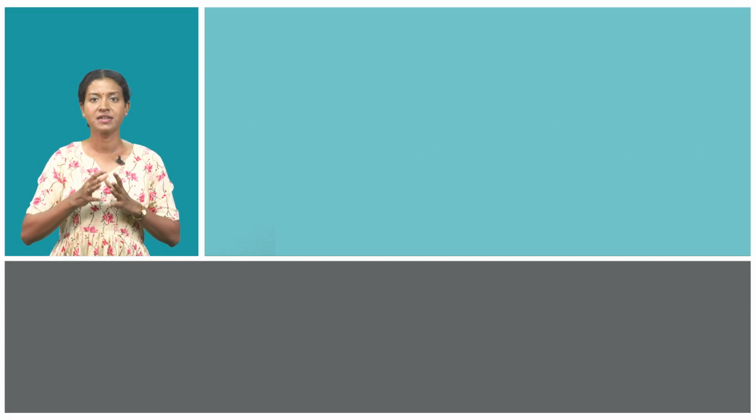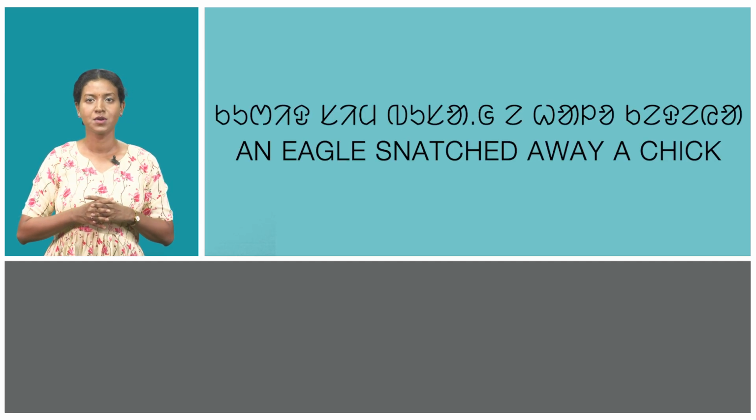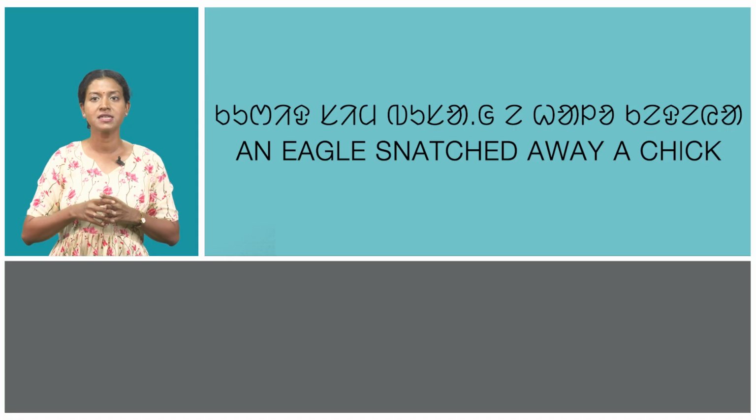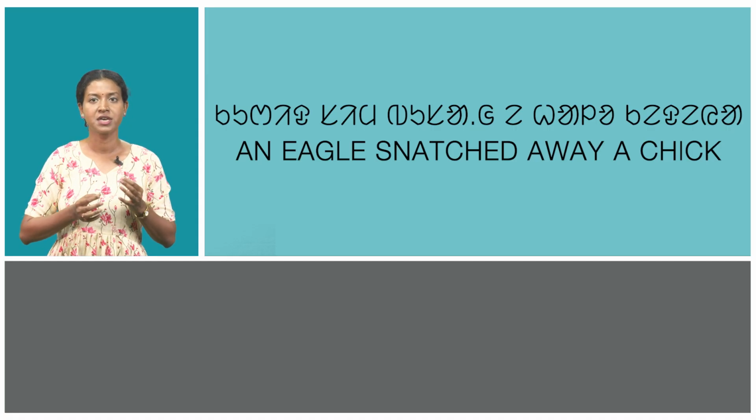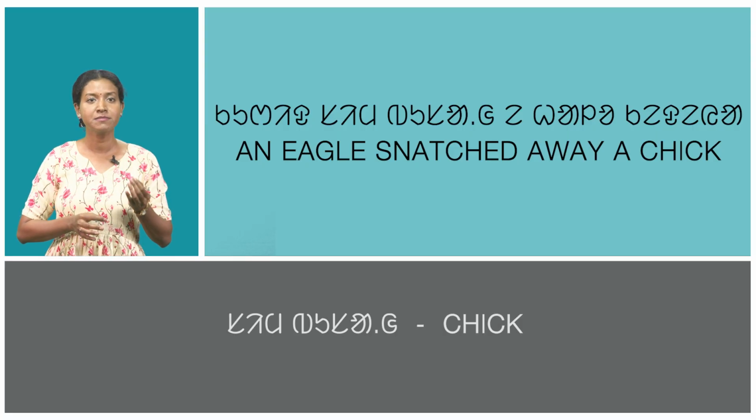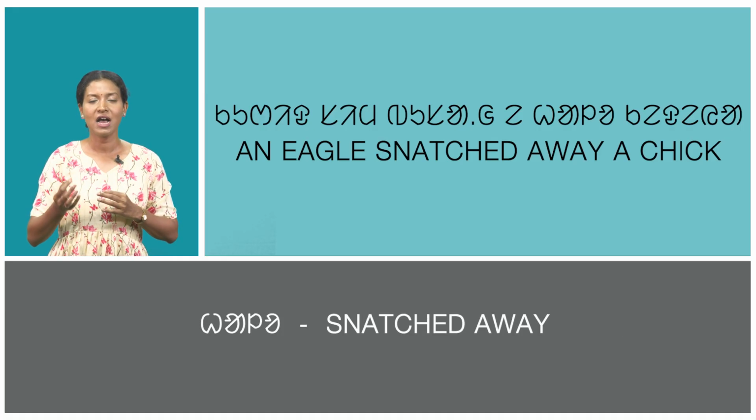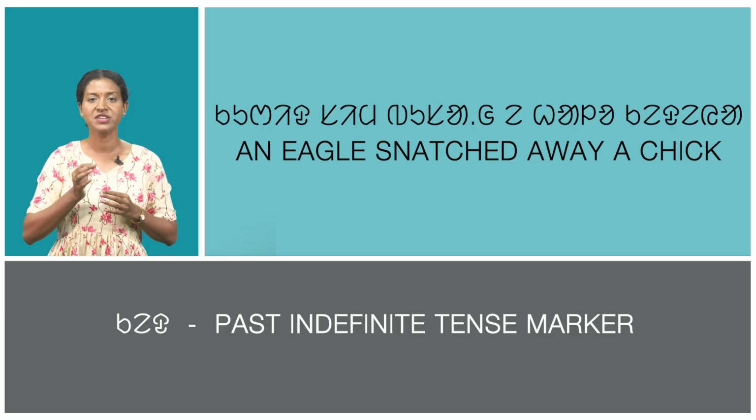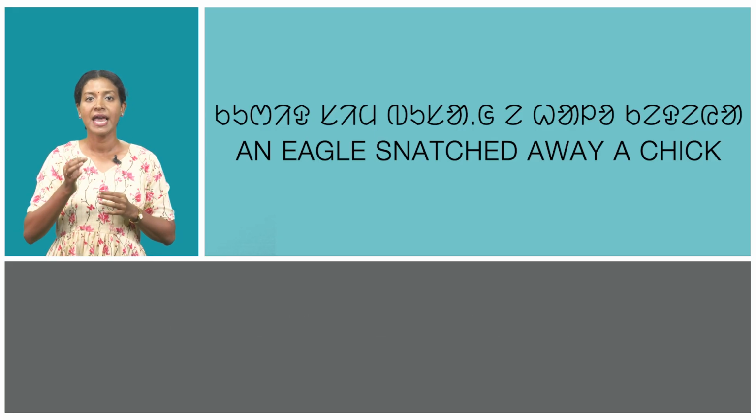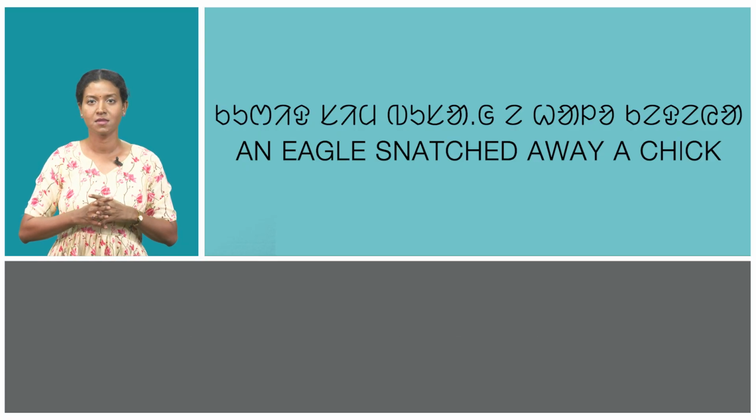In the second sentence, kurid sin busa e halo kedea, which means an eagle snatched away a chick. Here, kurid, which means eagle, sin busa, which means chick, e is the subject marker of kurid. Halo, which means snatch away, ked is the past indefinite tense marker, e is the object marker of simbusa, and